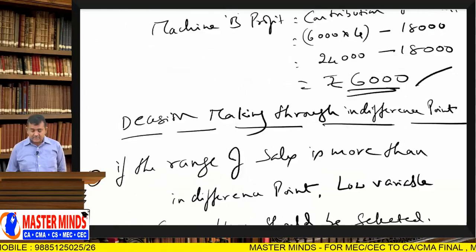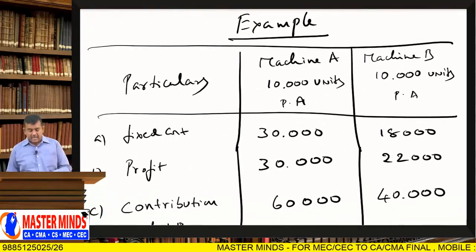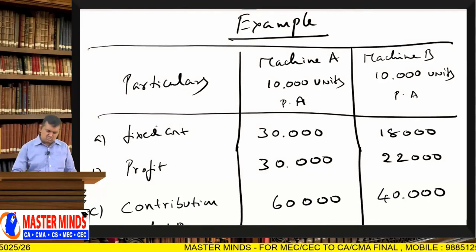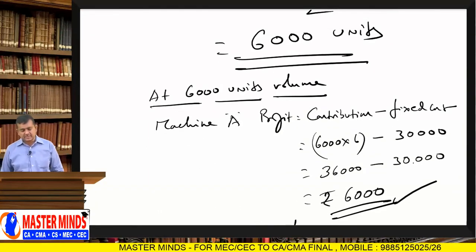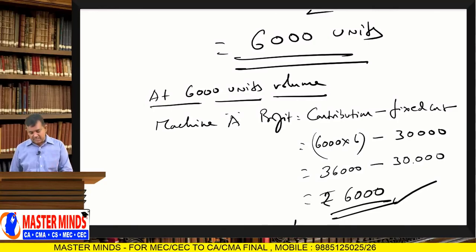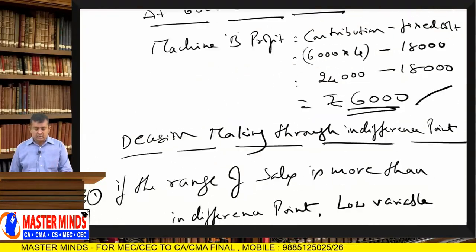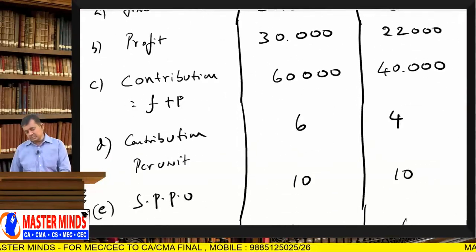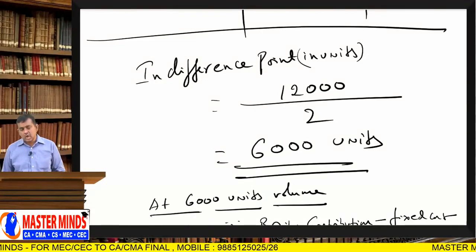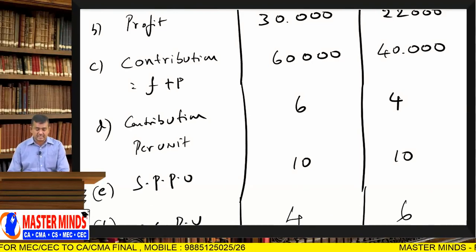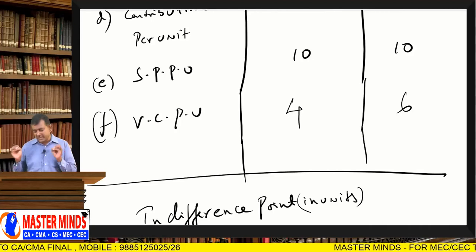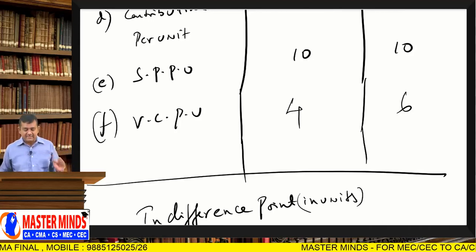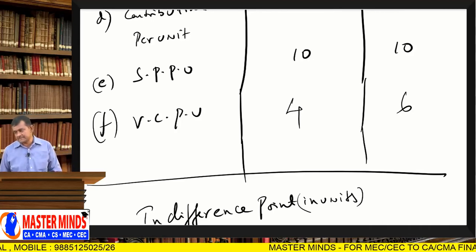Right. So, here in this example, demand is 10,000 units. The indifference point is 6,000 units. So, demand is more than the indifference point. If the demand is more than the indifference point, the low variable cost option should be selected. Here low variable cost means machine A. So, machine A should be selected since it has low variable cost per unit.